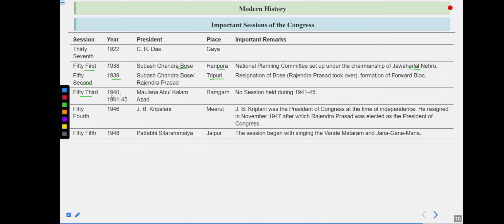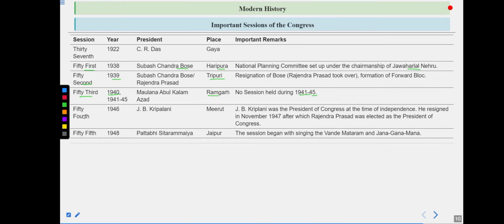Then comes the 53rd session, in 1940, and Maulana Abul Kalam Azad became the president, at Ramgarh. No sessions were held during 1941 to 1945, as I was telling earlier also. So from 1940 to 1945, do remember, Maulana Abul Kalam Azad was the president of the INC, and no sessions were held.